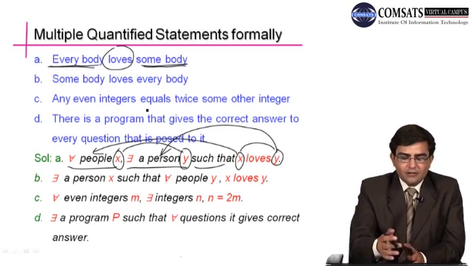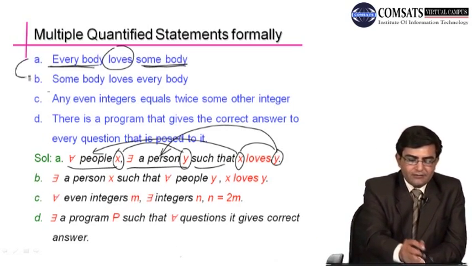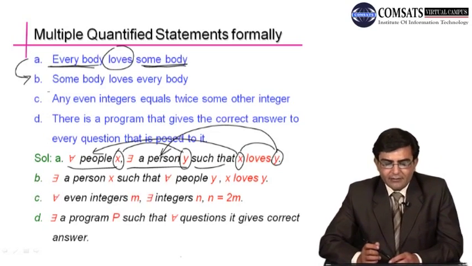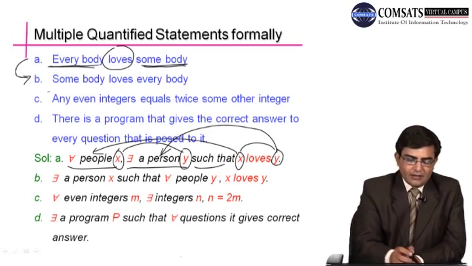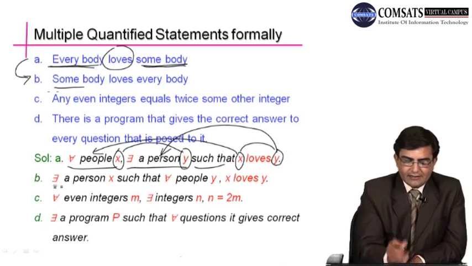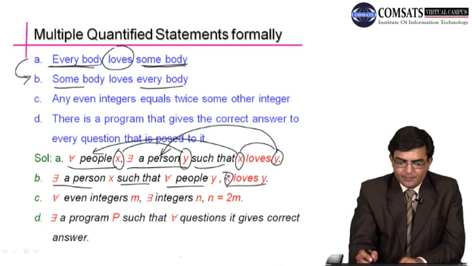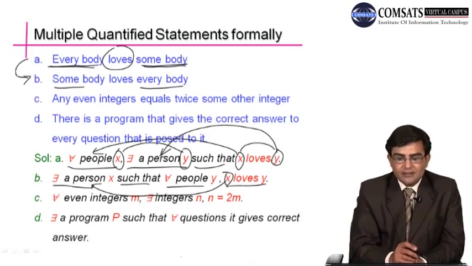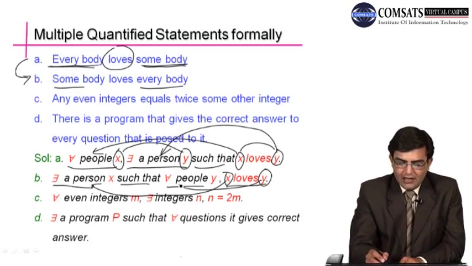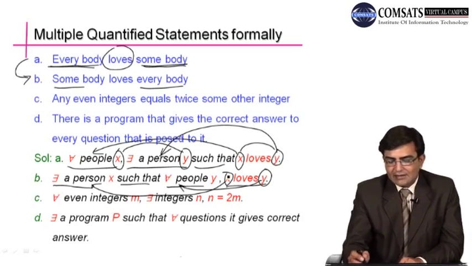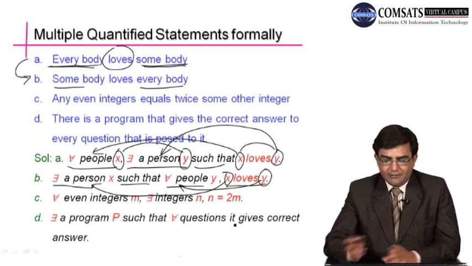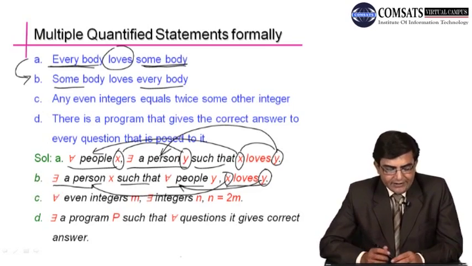If we change the order of everybody and somebody in part A of this example, meaning somebody loves everybody, then the placement of quantifiers will change. Here for somebody we use there is a person x such that for all people y, for all people now comes at the end, comma, x loves y. Now here x is there is a person, which means somebody, y means everybody, x loves y means somebody loves everybody. This is how we translate into formal language.